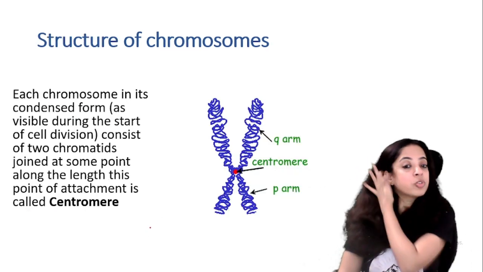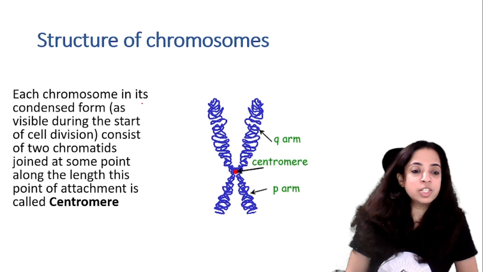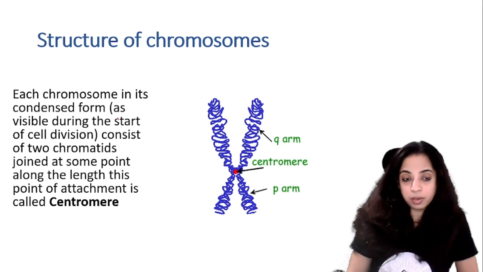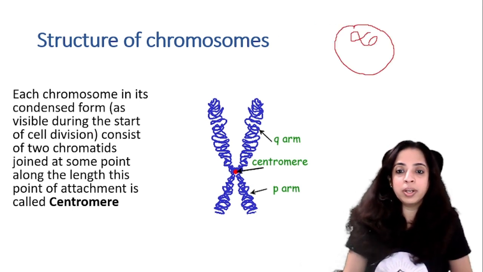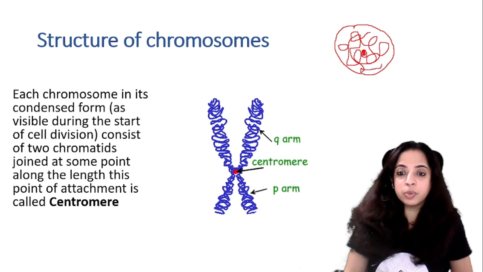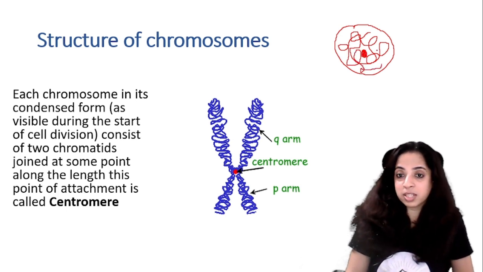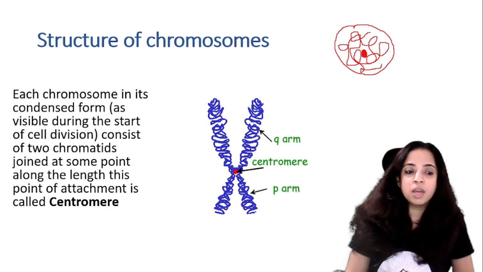Now let's talk about structure of chromosomes. Each chromosome in the condensed form is visible during the start of the cell division. Before cell division starts, the chromatin fibers are like this in the nucleus. This is the nucleolus and the chromatin fibers are like this. Just before the start of the cell division, it condenses and forms something like this.